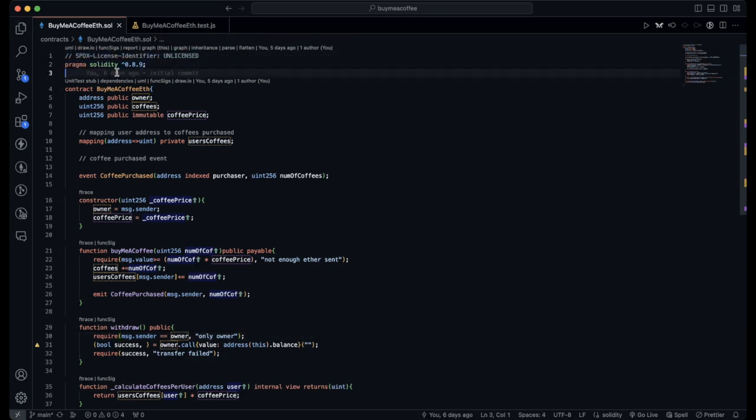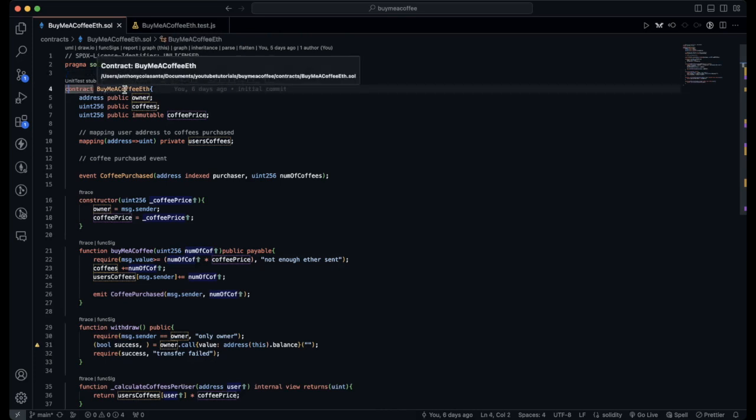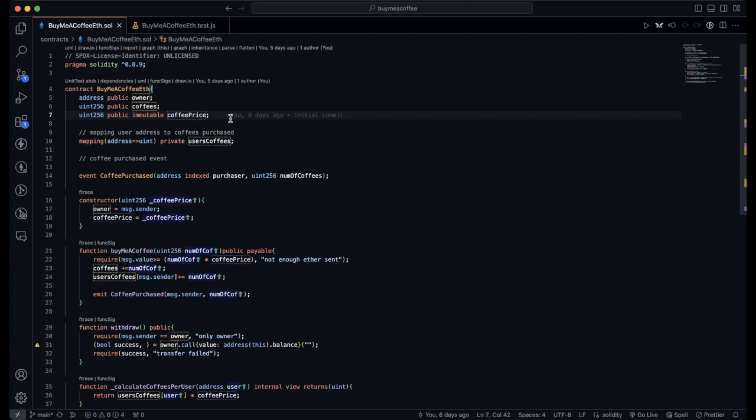First thing we do in any Solidity contract is we declare the license identifier as well as the pragma version. Next, we declare the contract and we declare it Buy Me a Coffee ETH. This is just what I named it, as it's an arbitrary name just describing what the contract does.